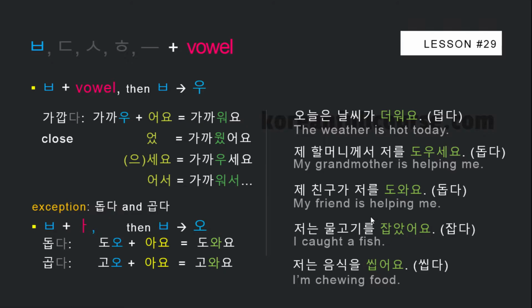In the next 2 sentences, I used regular verbs 잡다, to catch, and 씹다, to chew. 저는 물고기를 잡았어요. I caught a fish. And 저는 음식을 씹어요. I'm chewing food. You'll find more regular and irregular verbs and adjectives at the end of this lesson and also in the description box of the previous lesson.